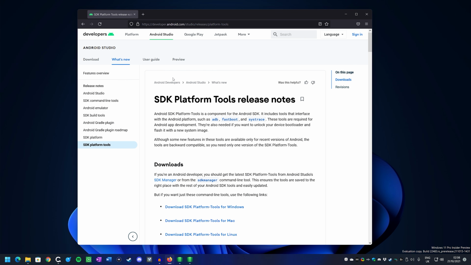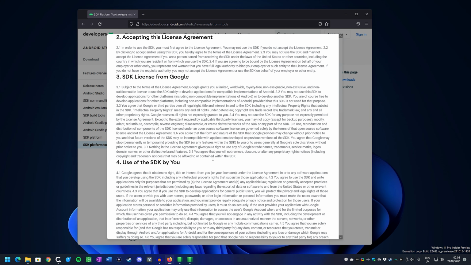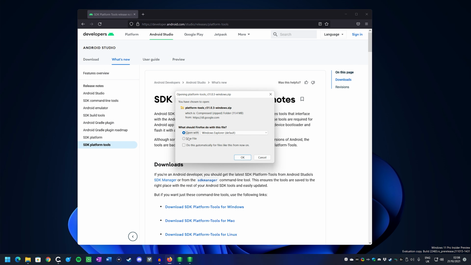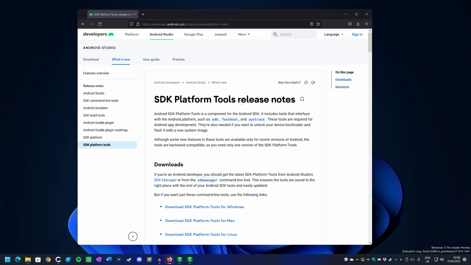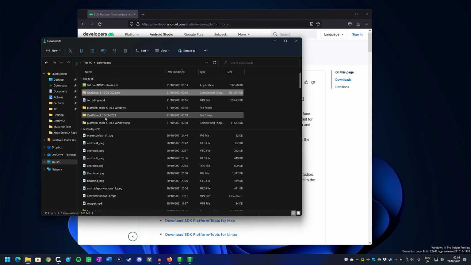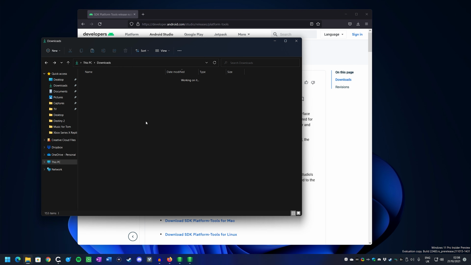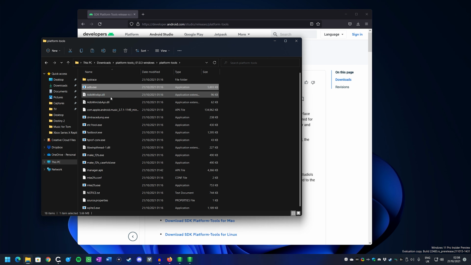Next up, we'll need to go and download the ADB tool, which will basically allow you to sideload these Android apps onto Windows 11. And you'll go to this web page here. I'll drop the link in the section below, and you'll download the SDK platform tools for Windows. You'll agree to the license agreement, and you'll download that. You can just download that into your downloads folder. And then once you've got that downloaded, you'll want to go to that zip file in your downloads folder, extract it out, and then you'll have a folder here with platform tools and the adb.exe in there.